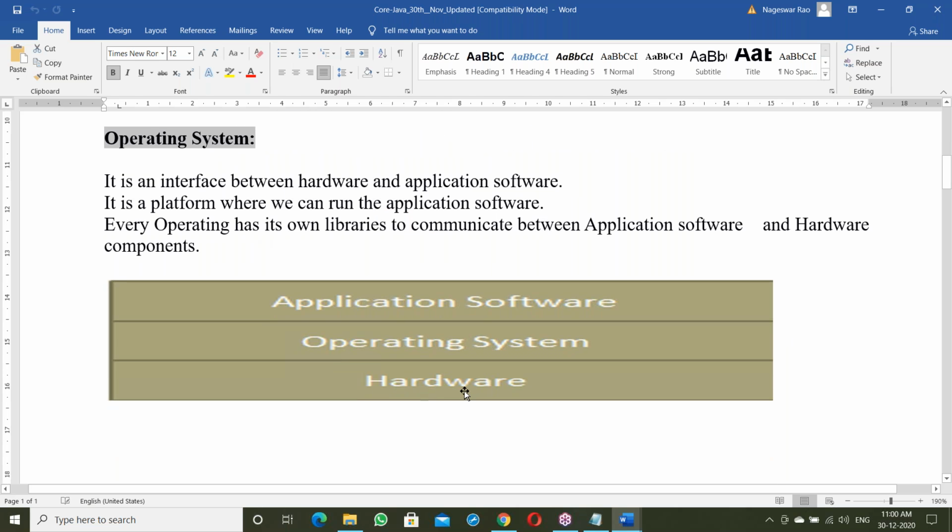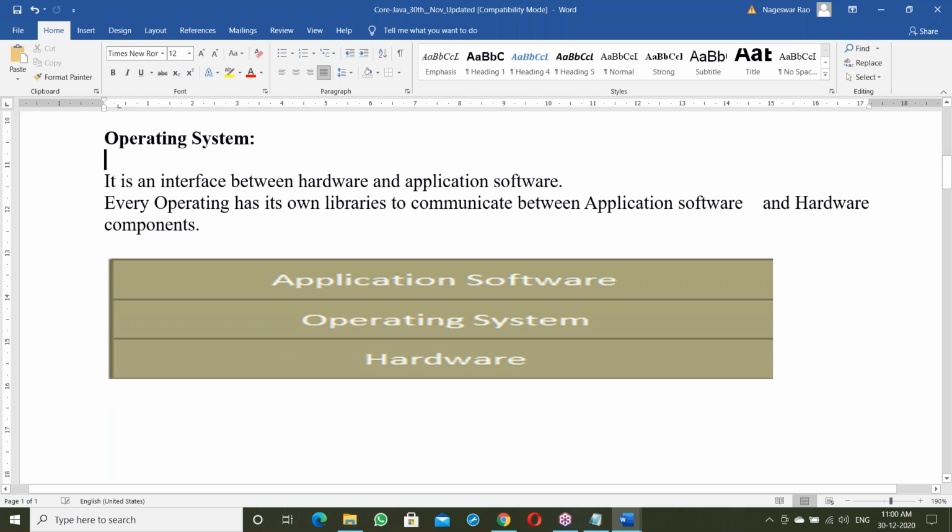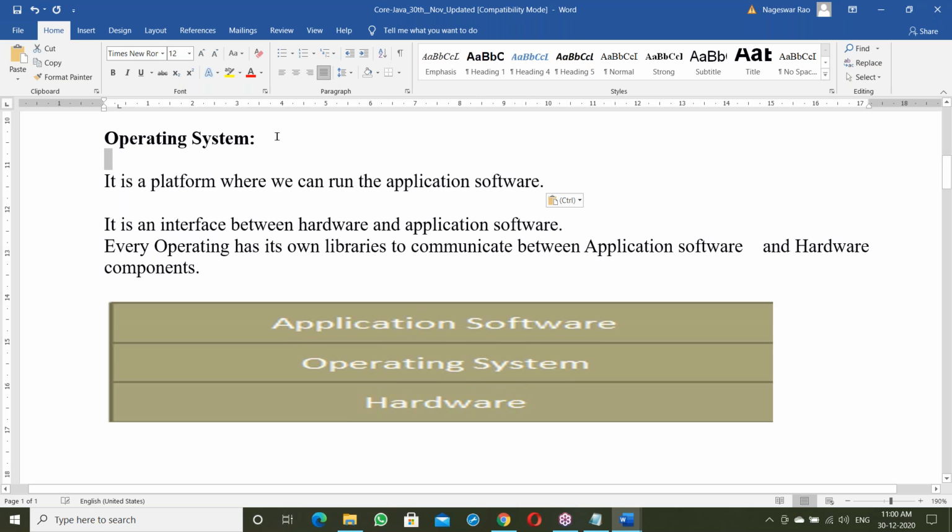See, hardware, on top of hardware the OS, and on top of it application software. So the OS is a platform, where we can run all the application software.